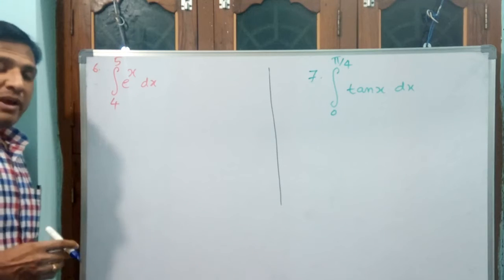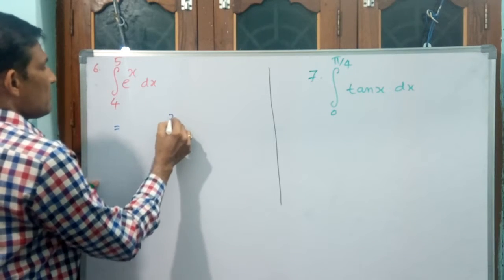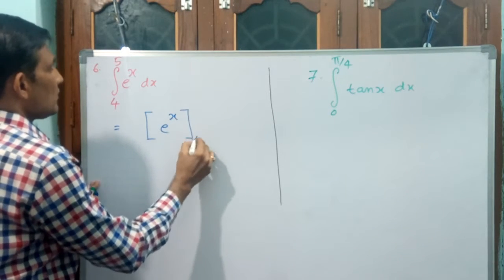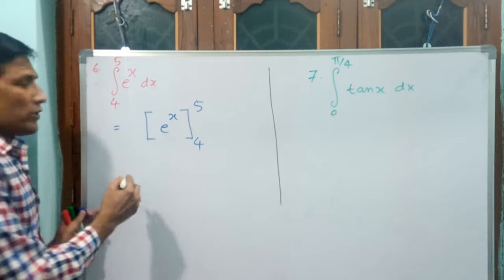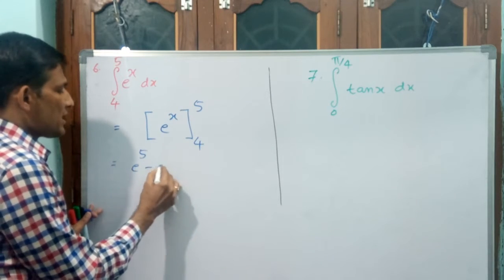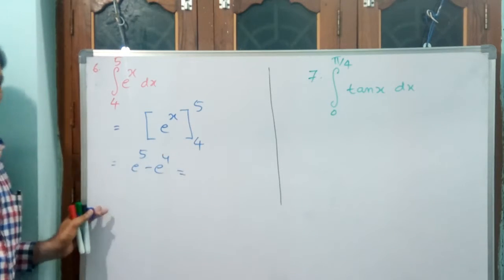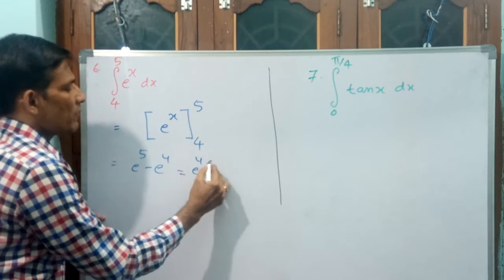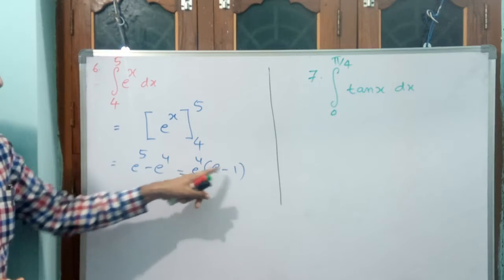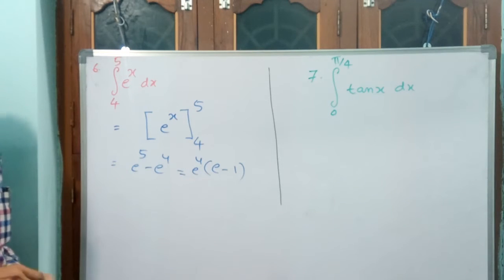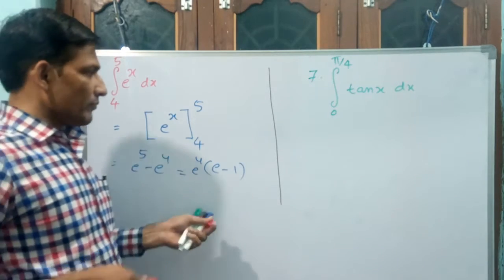Okay. See, d by dx of e power x and integral of e power x both will result in e power x only. Right? E power x. But you have to apply limit also, 4 to 5. Okay. Upper limit minus lower limit. Right? E power 5 minus e power 4. Why? Because where x is there, there only this limit goes. This is the answer, but you can take e power 4 common. E power 4 if you take common, e minus 1. E power 4 into e is e power 5, e power 4 into 1 is e power 4. E power 5 minus e power 4. Okay, this is the answer for this 6th question. Let us go that side. Okay.